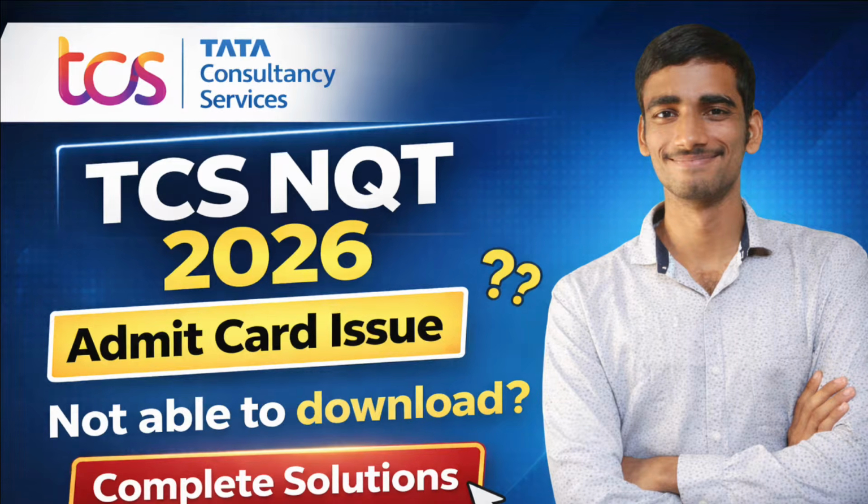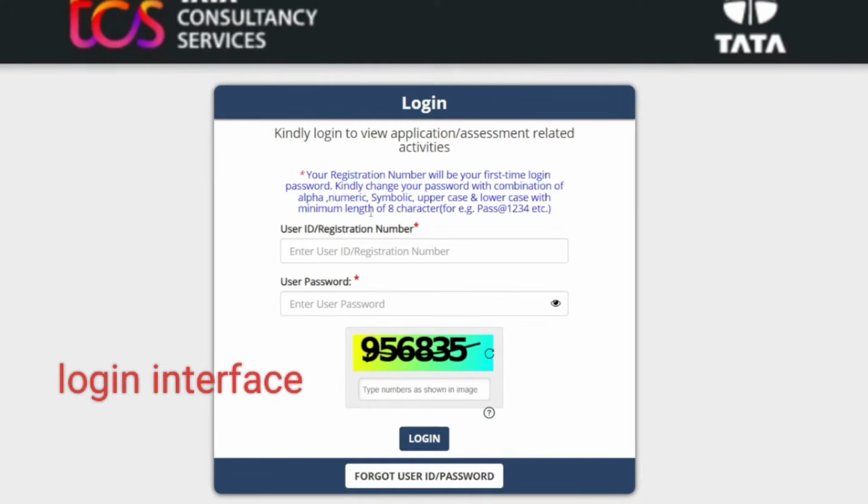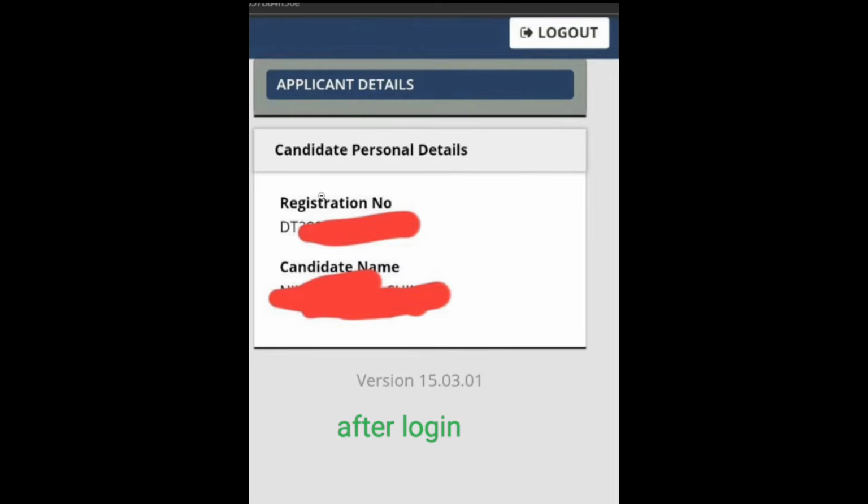First of all, the steps which you have to follow: the mail which you got, now just try to enter the correct registration number. Make sure that all the details are correct and give your password. And after that, in most of the cases, you will be able to solve this issue. But if you are facing an issue, then what exactly you have to do? Just click on forget user ID or password, provide your credentials and just set up all those things.